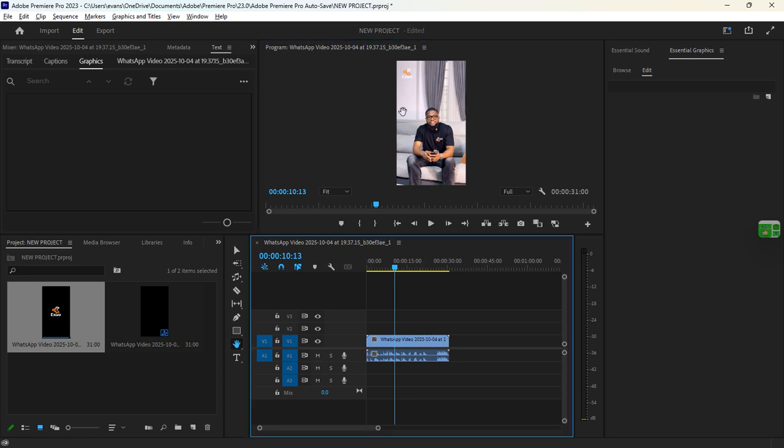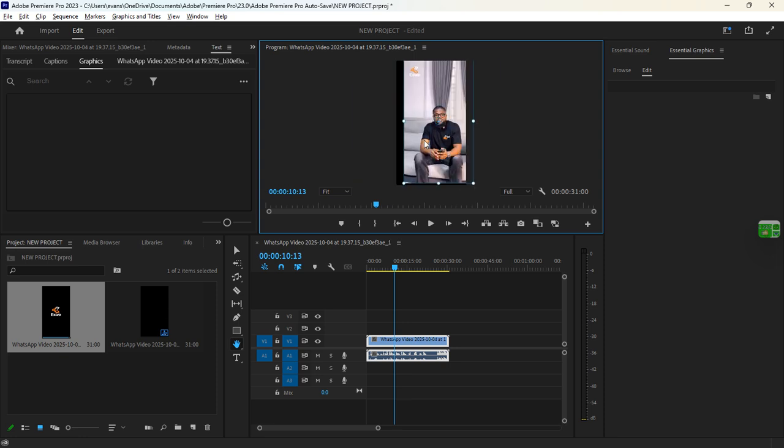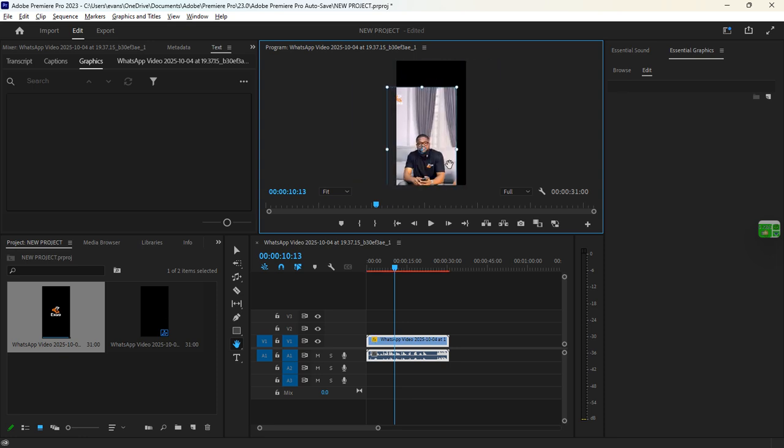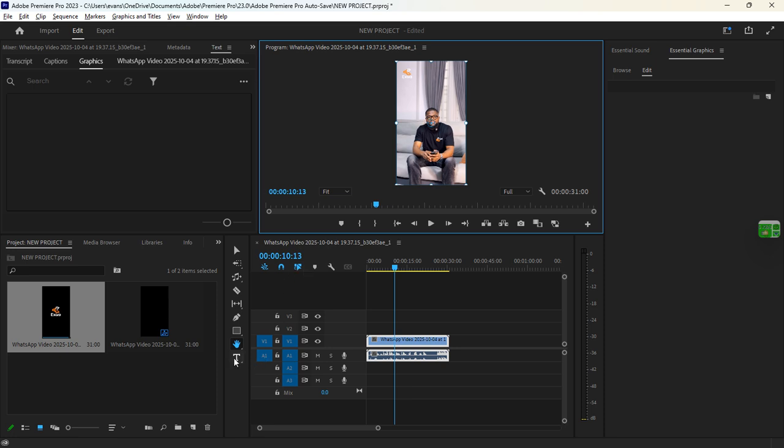Then you have the pen tool. The pen tool is actually used for selection, but it's not actually used on the timeline. It's used on the playback screen. So let's say I want to select his face and then create, let's say, a graphics or an object. I can use the pen tool to draw that. So you can see this right here. I just drew something with the pen tool, and if I double click on this, I can color it. I can play with colors on this.